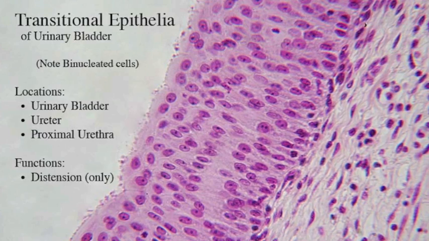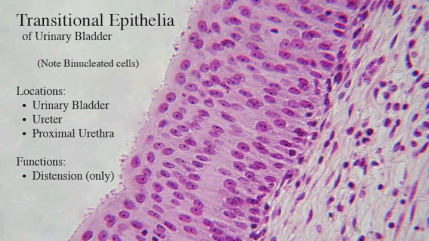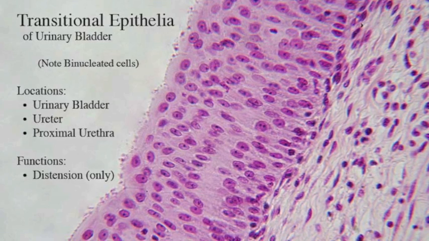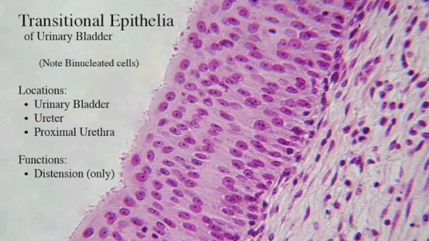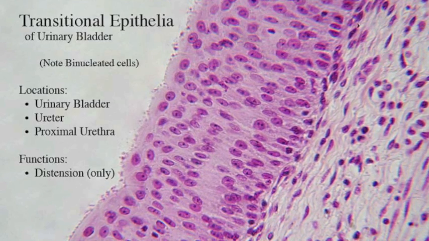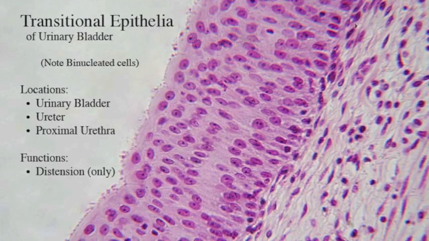Transitional epithelium consists of both cuboidal and columnar cells. These tissues form the lining of hollow urinary organs and stretch when these organs fill up. The cells in this tissue have the ability to change shape. Cells on the apical level will take on different shapes depending on whether or not the organ is stretched out.